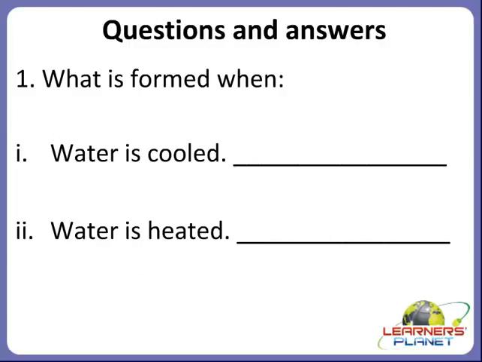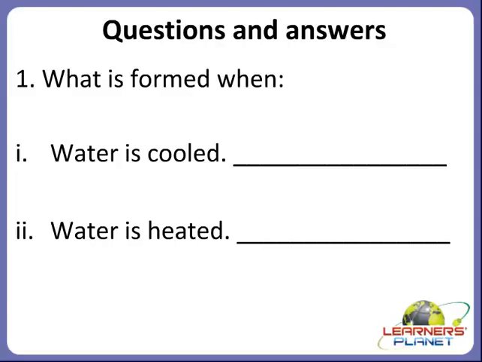Okay children, now we'll move on to the next activity, that is questions and answers. Okay children, I'll read the first question for you. What is formed when water is cooled? So children, try to recall what water forms when it is cooled.